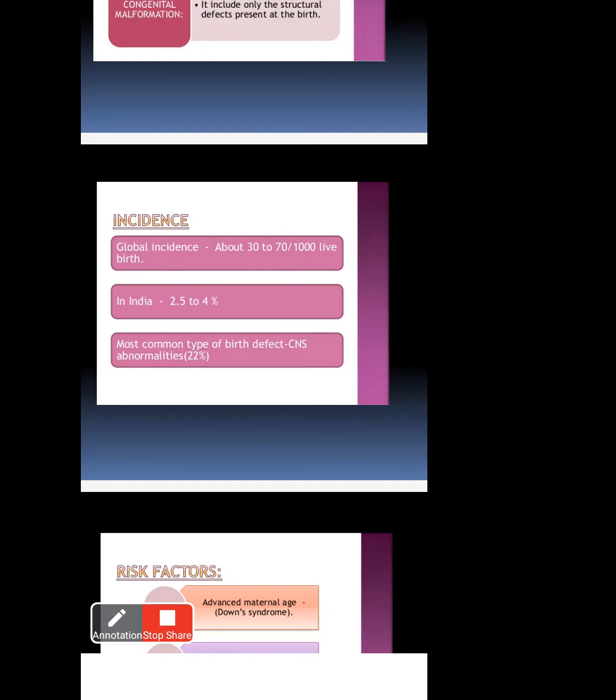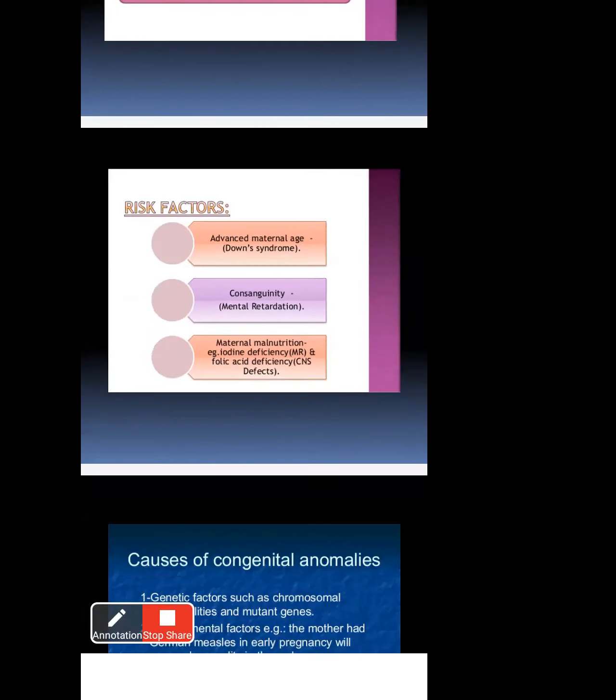That is the incidence. Next, risk factors. How do genetic and congenital anomalies arise? One risk factor is advanced maternal age. What is the meaning of advanced maternal age?